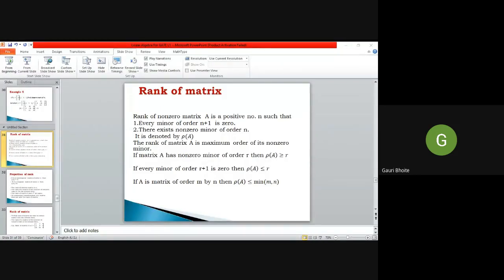And most of the time, there are examples on eigenvalues and eigenvectors. If you have any doubt or suggestions, you can share with me. You can come with some examples next time. Suppose you try some example, you cannot find the answer, or you are not getting how the answer is this, you can come with that.